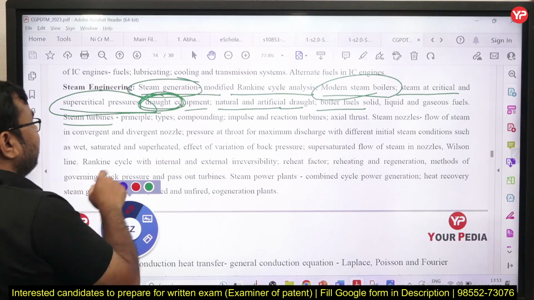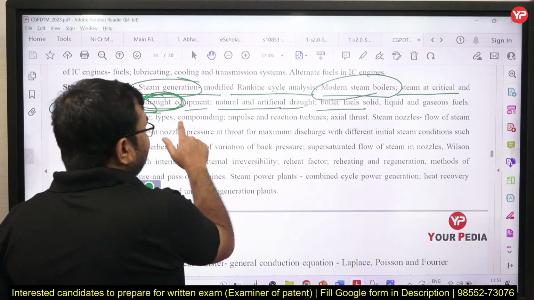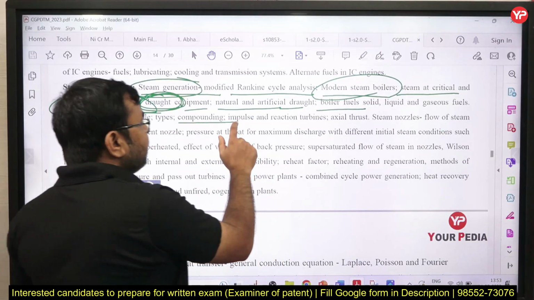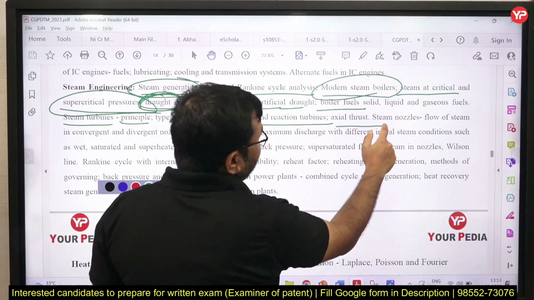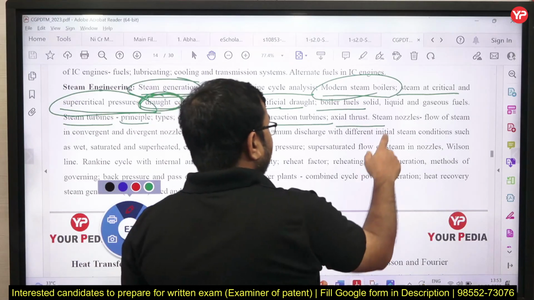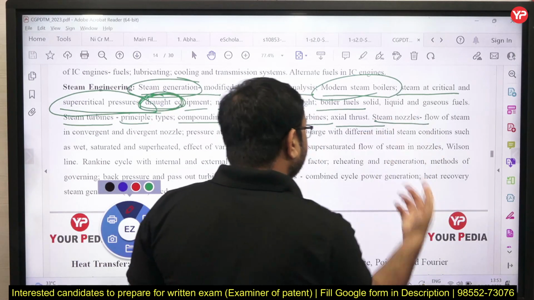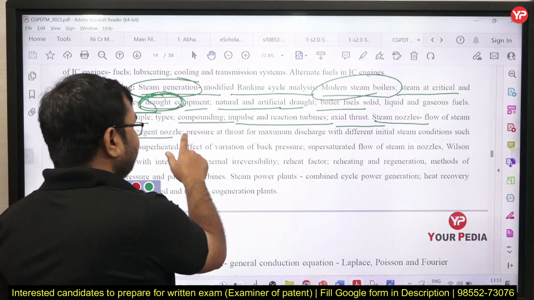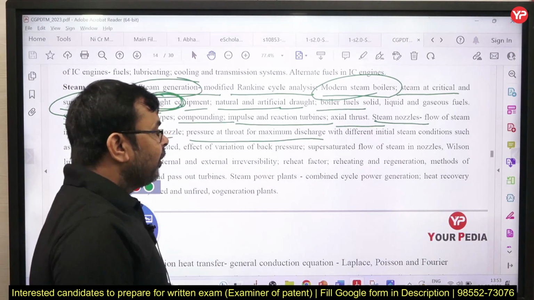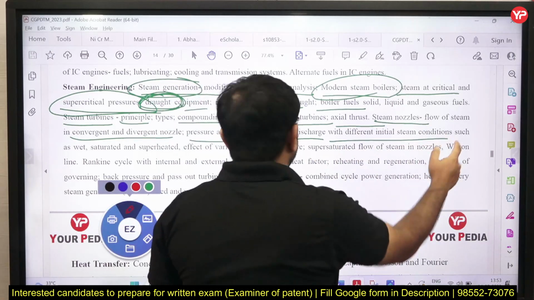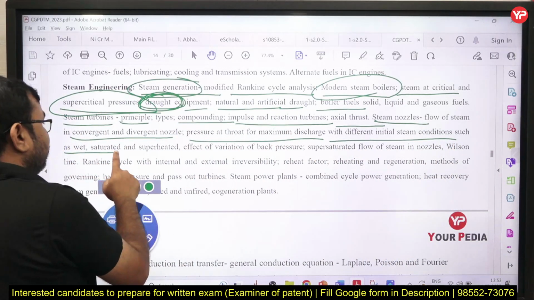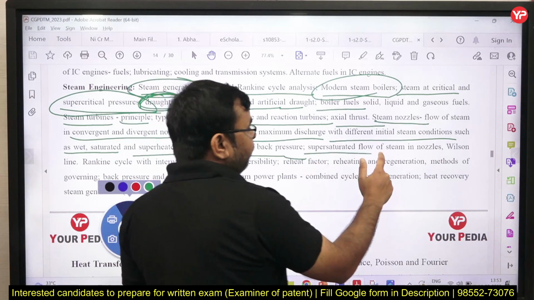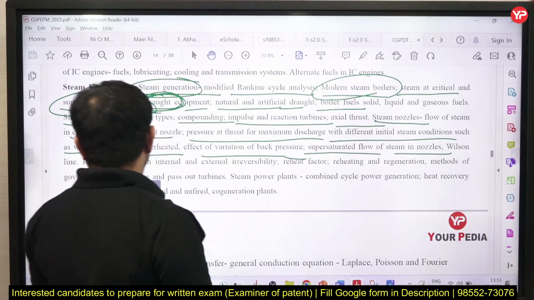Then after that steam turbine principles, their types, compounding, in which we study velocity compounding, pressure compounding, impulse and reaction turbines, axial thrust, correct. And after that steam nozzles are also given here: convergent and divergent nozzles, pressure at throat and maximum discharge condition with different initial steam conditions such as wet, saturated and superheated, effect of variation of back pressure, supersaturated flow in steam nozzles, Wilson line.